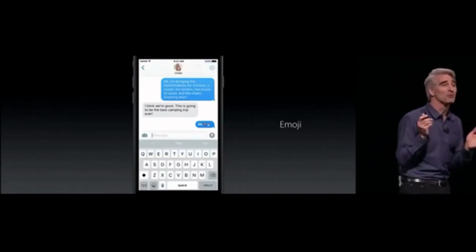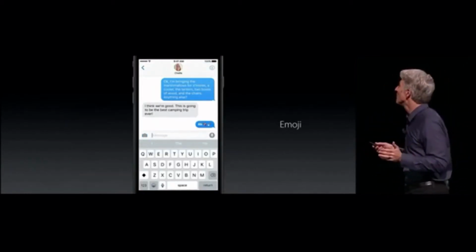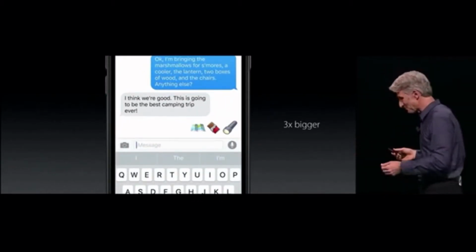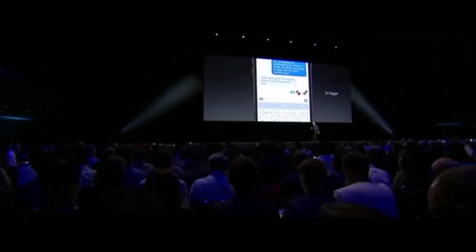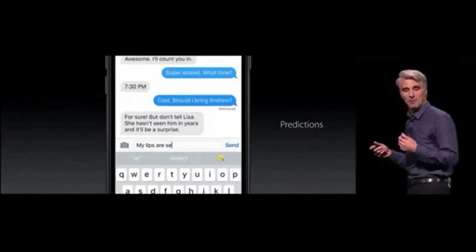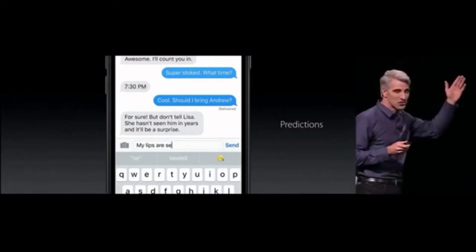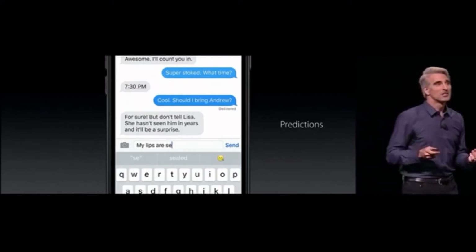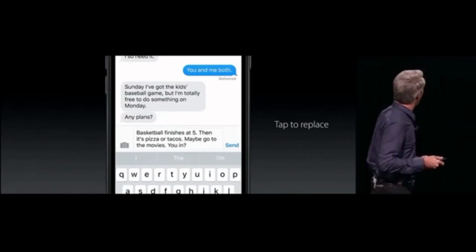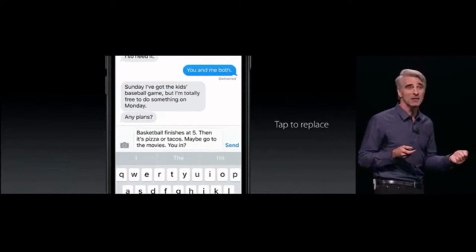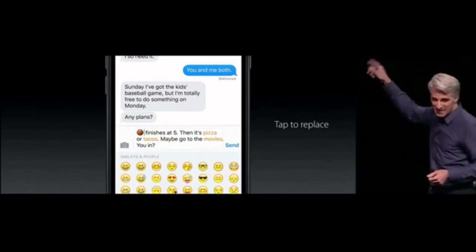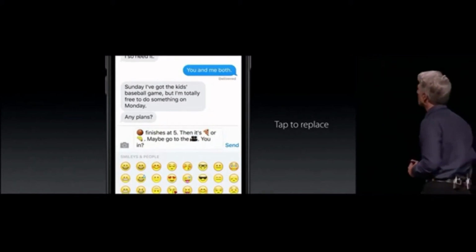It's really convenient. Now, people really love emoji, and now we've made them 3 times bigger in the transcript, which is fantastic. And to help you always reach for the right emoji, we're providing emoji predictions as you type. Super handy. But you know, sometimes you've typed a whole message and then you realize at the end that you're totally lacking in emojification. And so we've provided the solution. When you tap on the emoji button, we'll highlight all the emojifiable words there, and you can just tap, tap, tap, tap, and emojify.